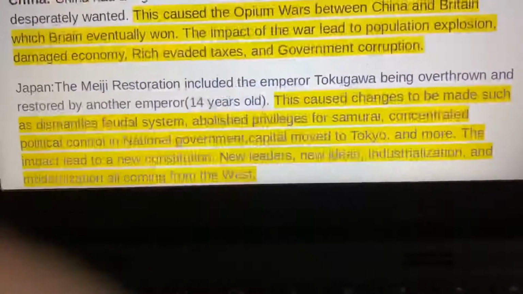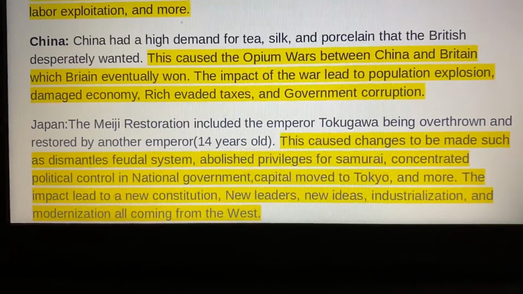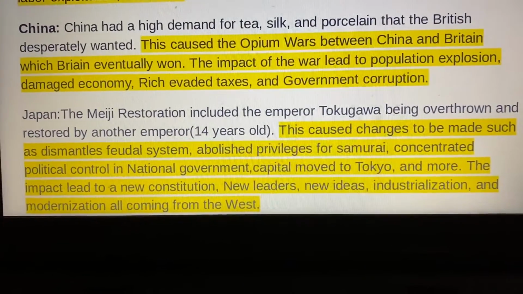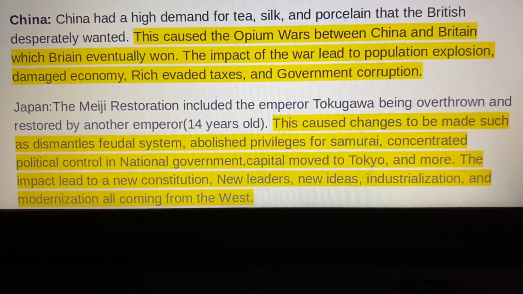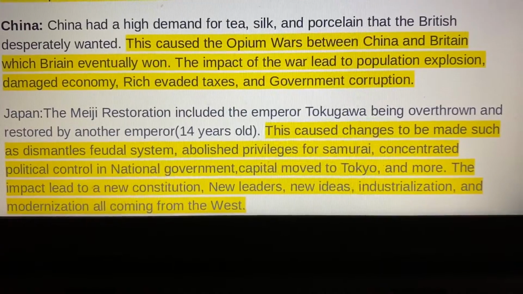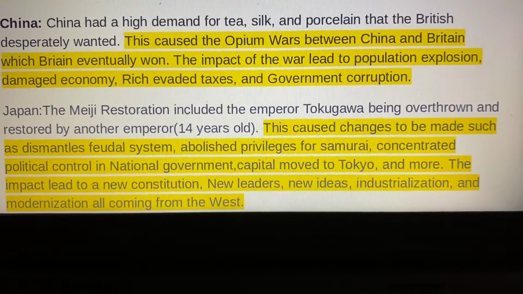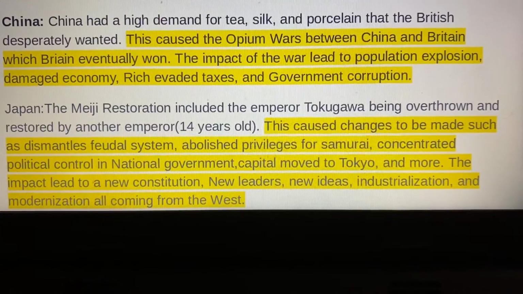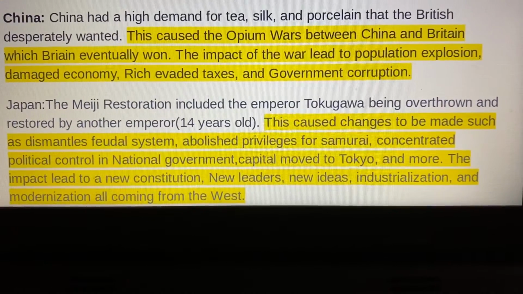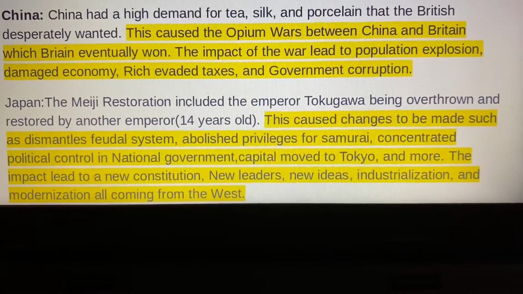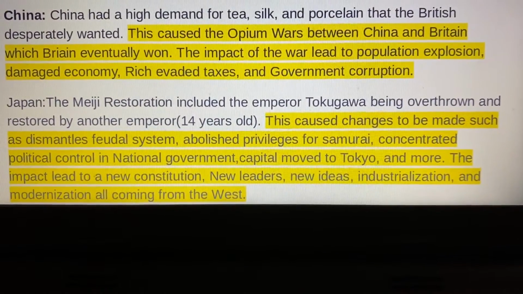Japan. The Meiji Restoration included the Emperor Tokugawa being overthrown and restored by another emperor. This caused changes to be made, such as dismantled feudal system, abolished privileges for samurai, concentrated political control in national government, capital moved to Tokyo, and more. The impact led to a new constitution, new leaders, new ideas, industrialization, and modernization, all coming from the West.